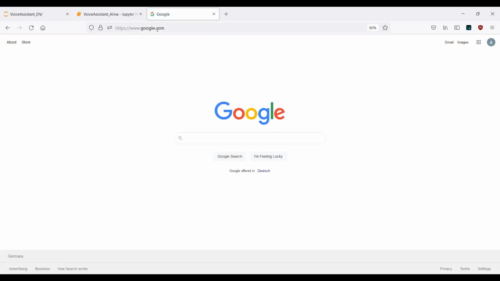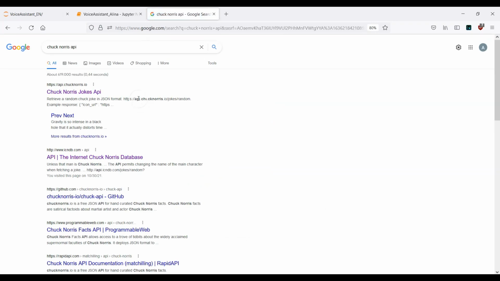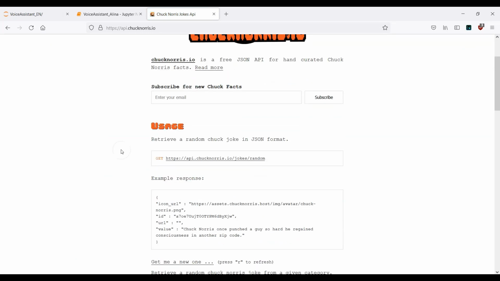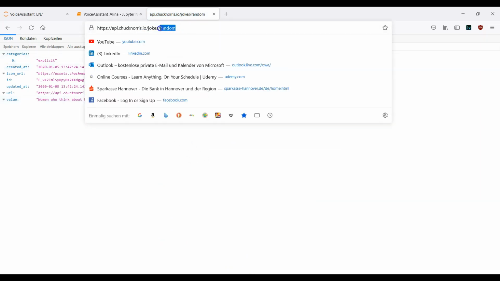Go to google.com and type in Chuck Norris API. Now we can go to the first link, api.chucknorris.io. Click on this one, and here you will see that we have this URL. Click on this one, and you see here we have random jokes.